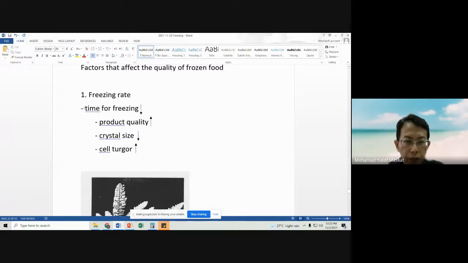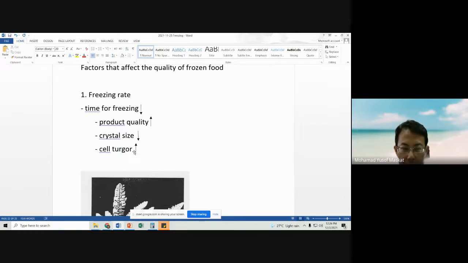If the freezing rate is high, meaning the time for freezing is low, the ice crystals are small. Turgor is the property that is produced by the hydrostatic pressure.